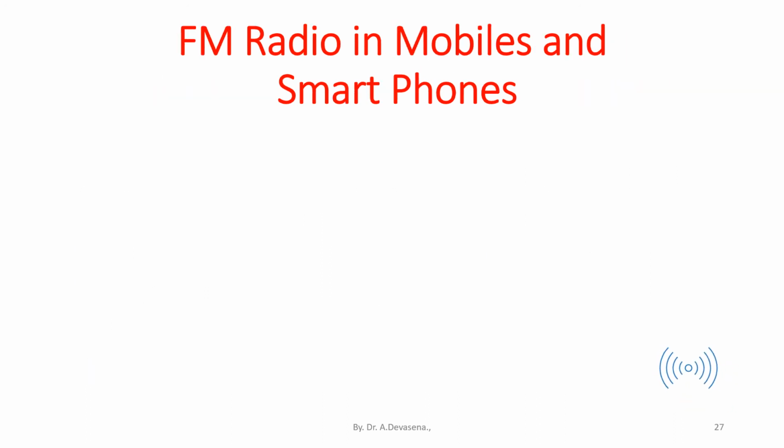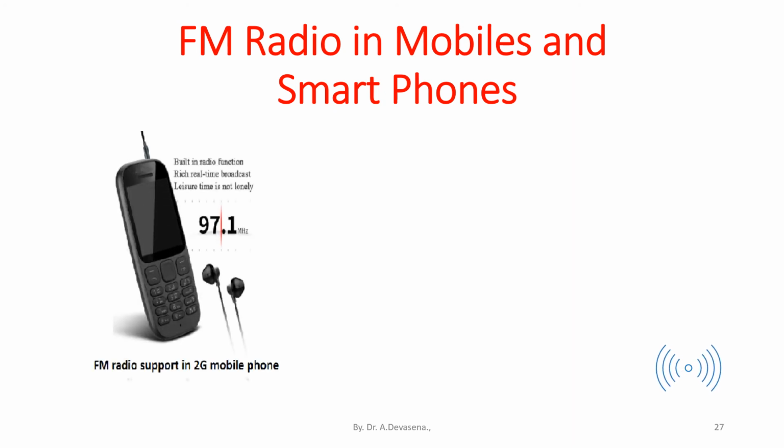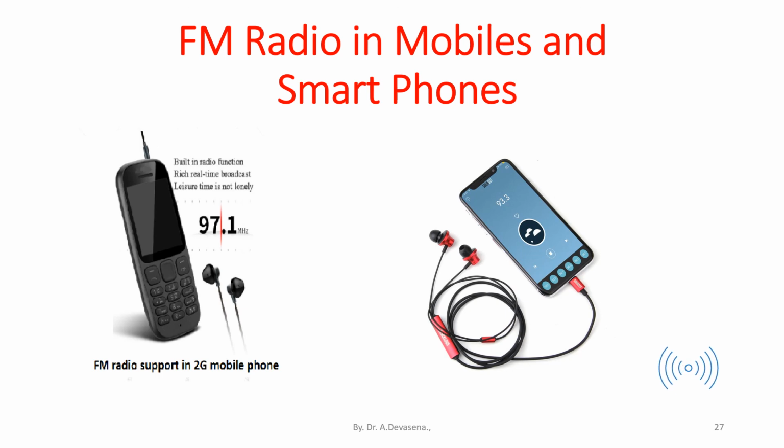FM radio in mobiles and smartphones. Due to the ASIC technology, this FM radio portion is nowadays available in all the mobiles. From 2G it is being available. The FM radio app is available. Here is a representation of the FM radio that is supported by the 2G mobile phone. Here is another representation of the FM radio that has been incorporated in the smartphone also.